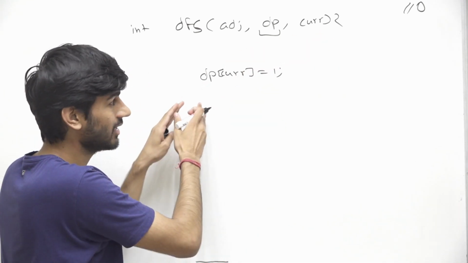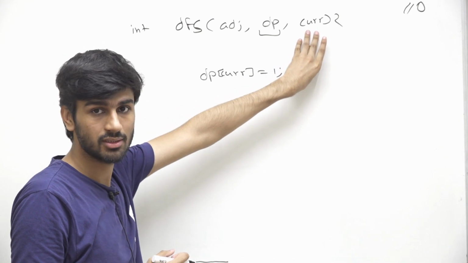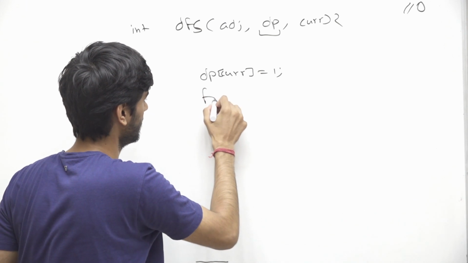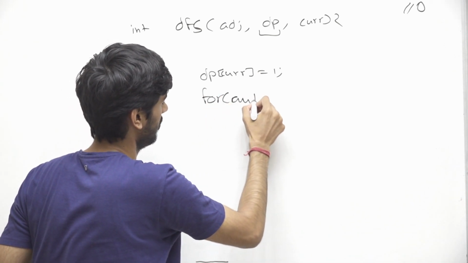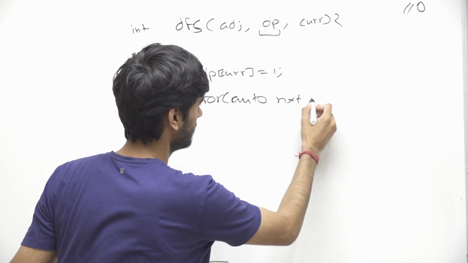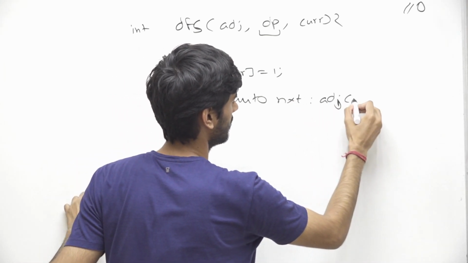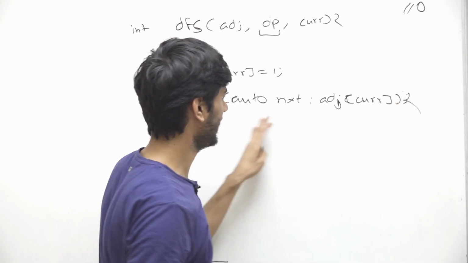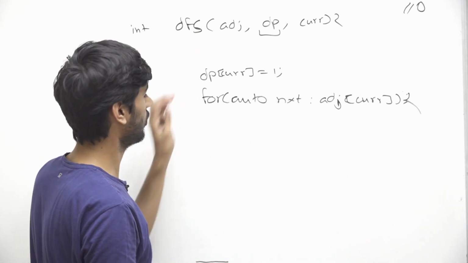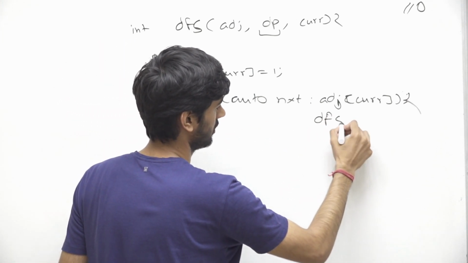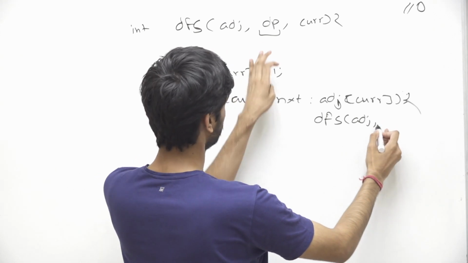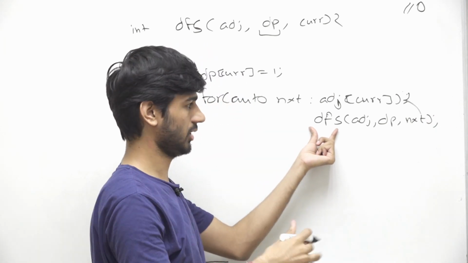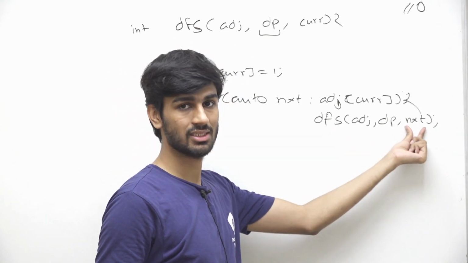Now what we can do is iterate over all the adjacents of this node, and find out how many cities are reachable from those nodes, right? So we can write auto nxt of adjacency of current. This will help us iterate over all the adjacents. Now we can call the same function, passing adjacency, and the new node will be this nxt, right? This will return the number of nodes that are reachable from nxt.